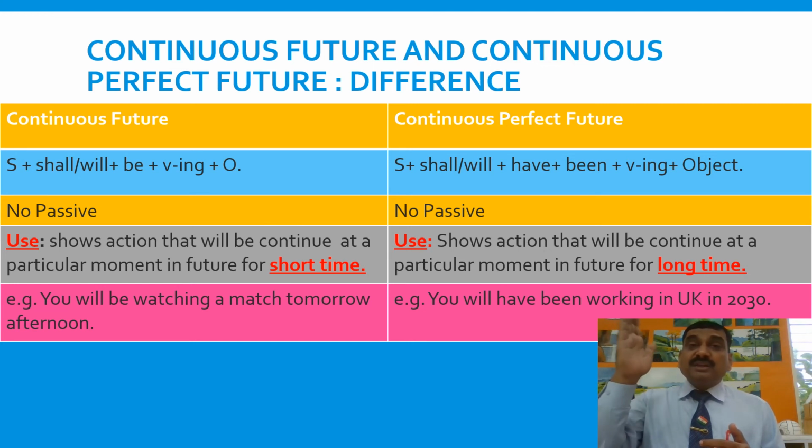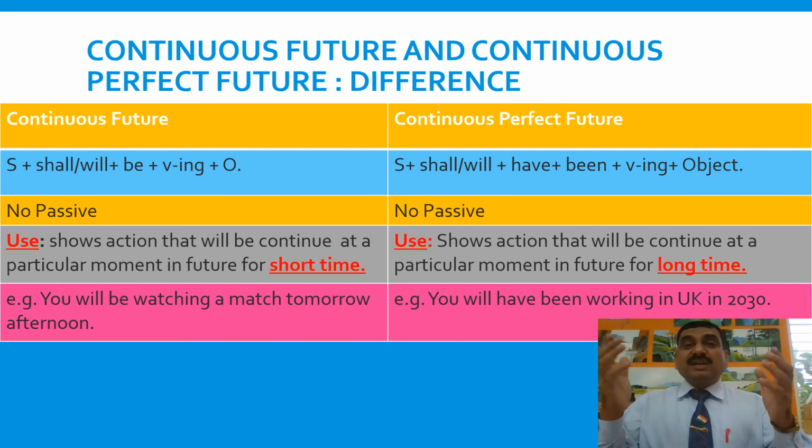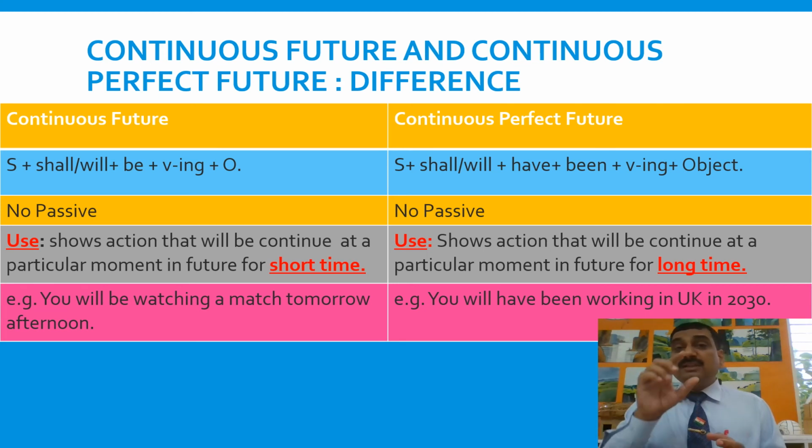Maybe you will start working there in 2025 or 26 and the work will be going on in 2030 for a long duration, 3, 4, 5 years, and therefore I said will have been working instead of will be working.